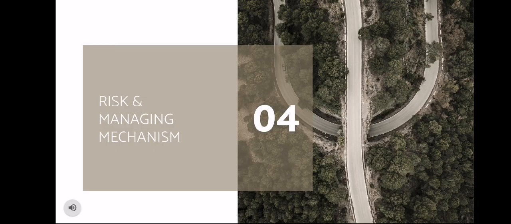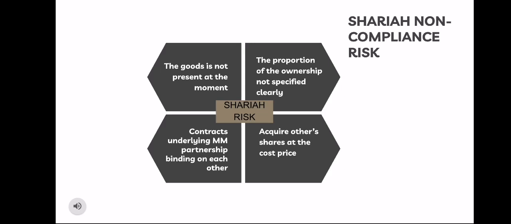Next is question number 4, where we will identify the possible risks that might arise from the features and requirements of the contract, and we will highlight as well the possible mechanisms that should be introduced to manage these risks. Next, we move to the possible risks that might arise from the features and requirements of the contract.